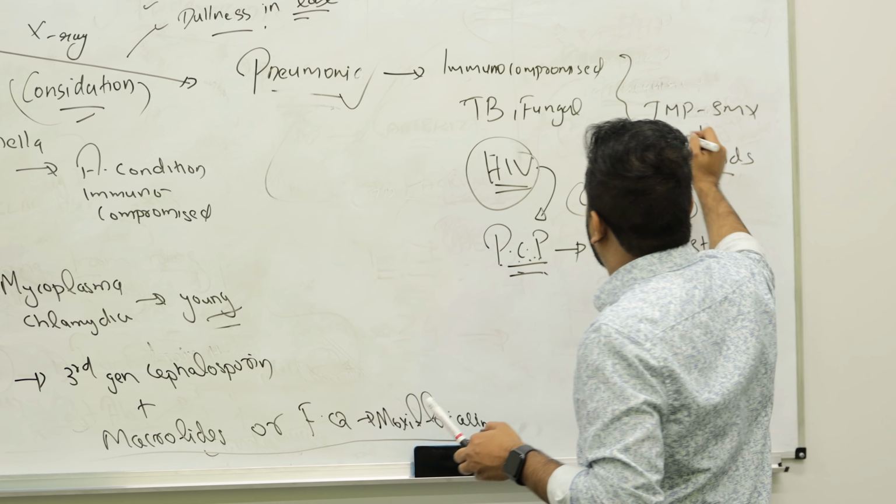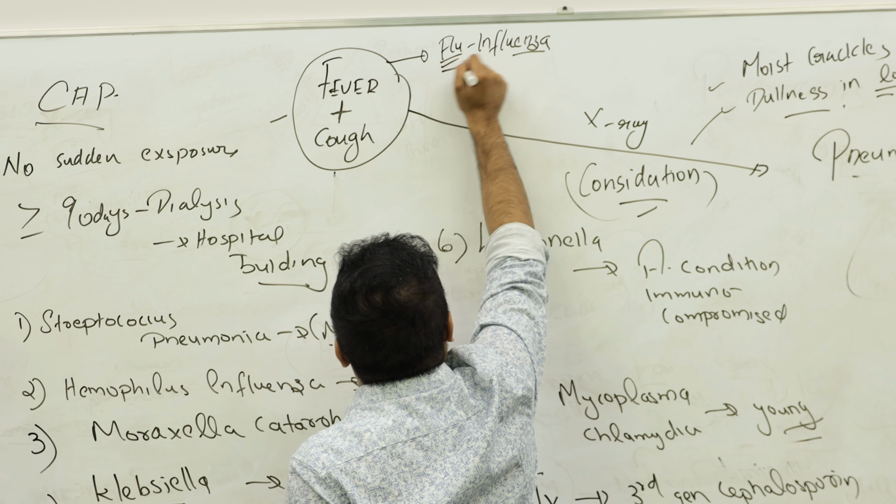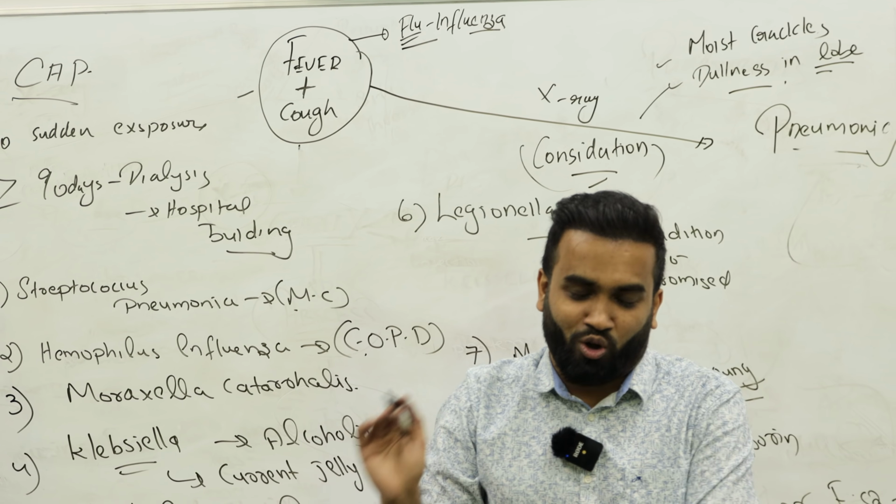So whenever you see fever and cough, no consolidation, bronchitis. Consolidation, pneumonia. When there is a cavity, abscess. Or if nothing, the X-ray is completely negative, it can be flu. Flu is caused by which virus? Influenza. If the X-ray is completely negative, it is not pneumonia, not bronchitis, not abscess, it can be flu.